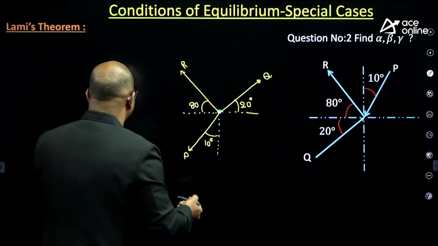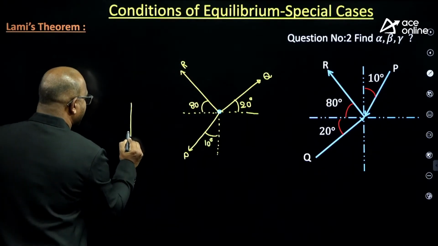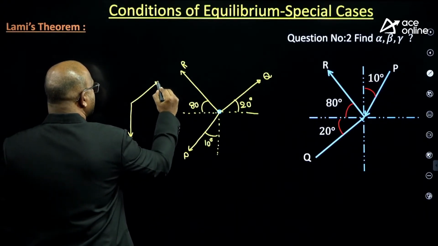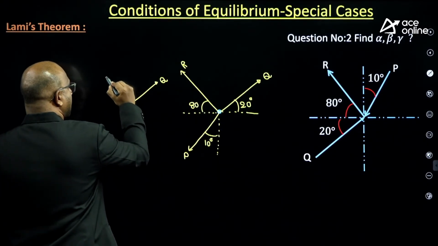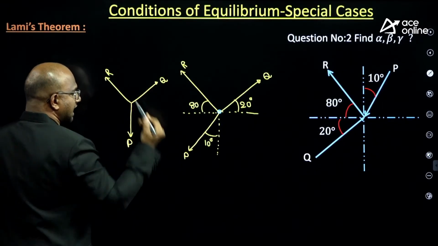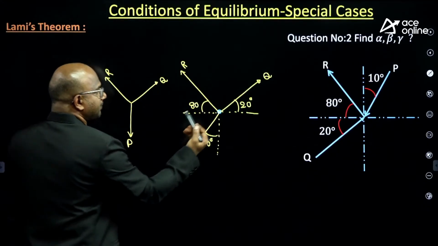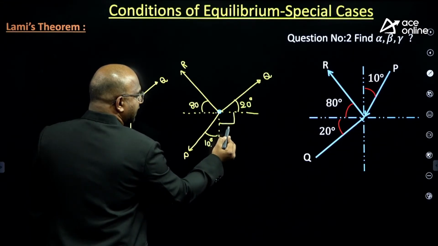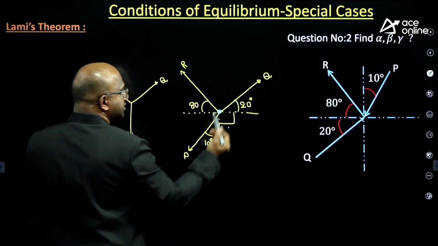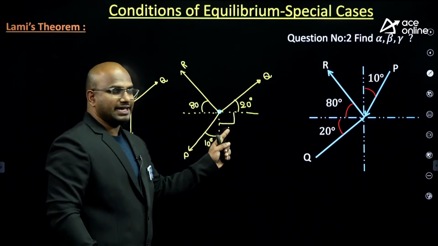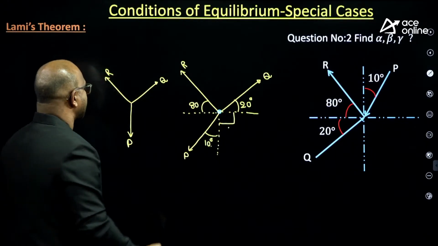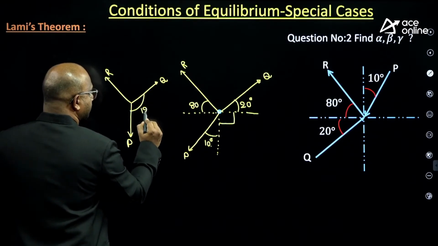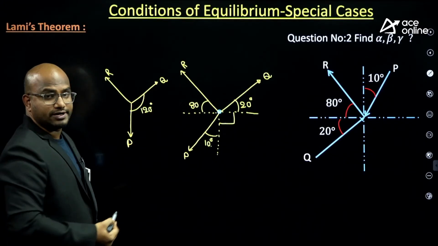Now look here carefully, sir. What is this Lami's format? This is P, this is Q, this is R. Tell me, guys, angle between P and Q, how much? 10 plus 90, 100, 100 plus 20, how much, guys? 120. I know it, guys.